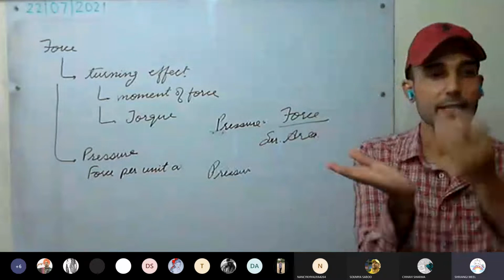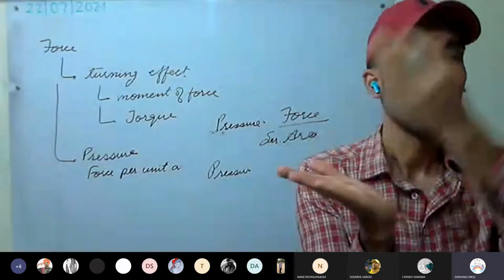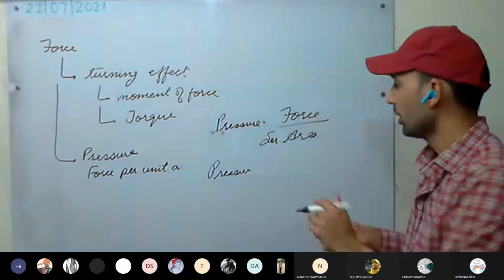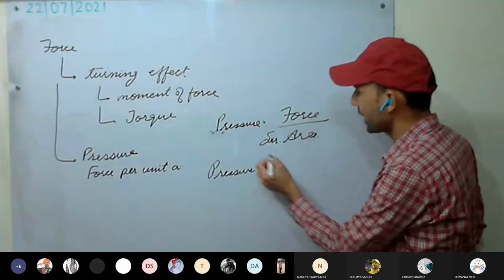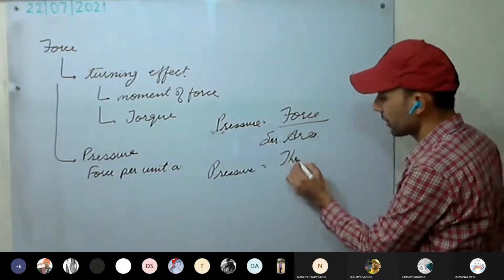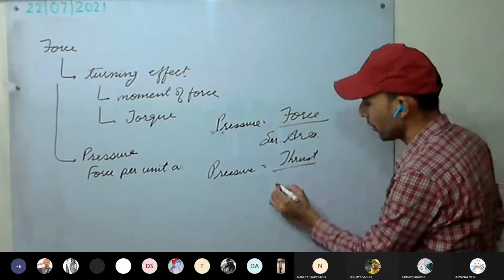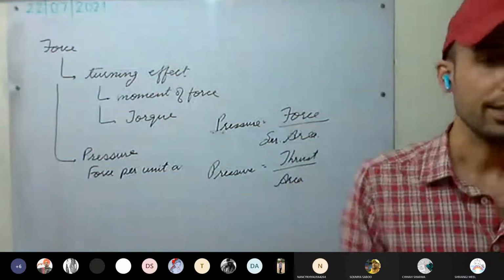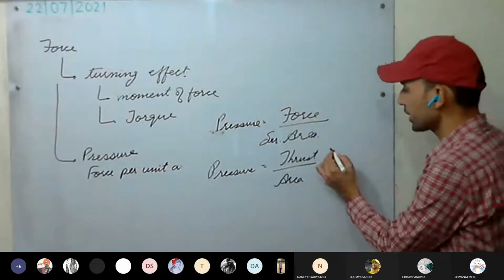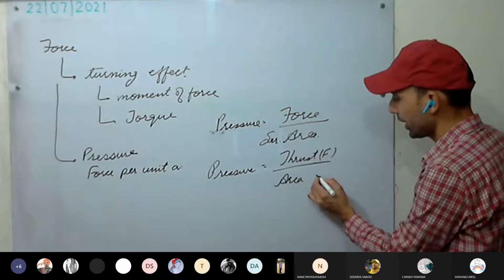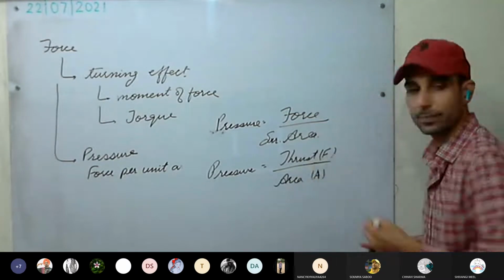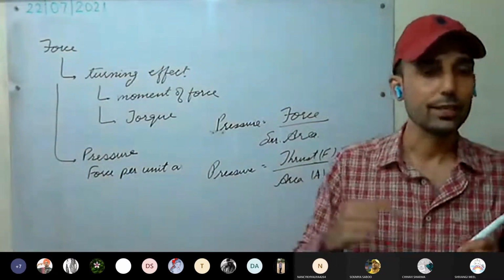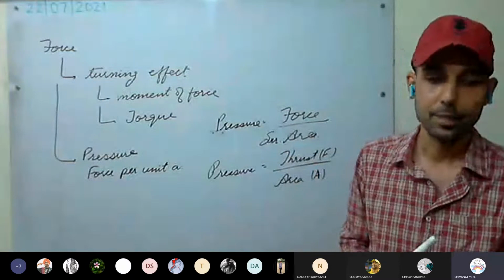The force which is acting normal to the surface, perpendicular to the surface. So more precisely, we can say pressure is thrust upon area. This thrust is nothing but force, and area is the area of the surface. This is clear?